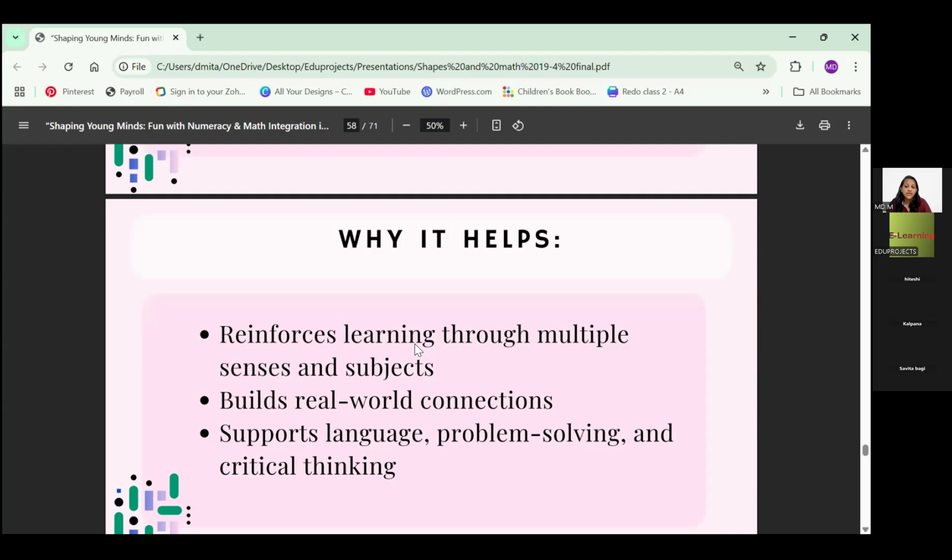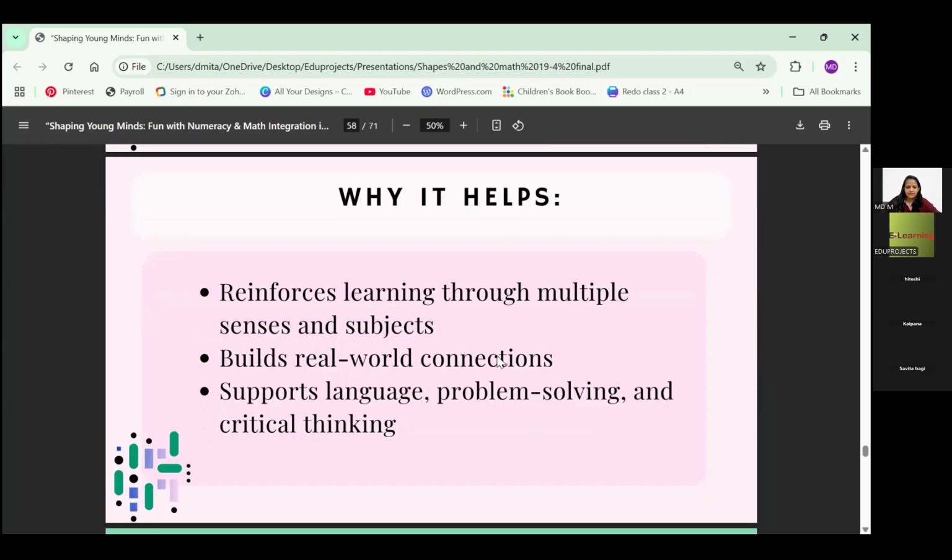It builds real world connections. So they get an idea that shapes is not only a subject that is found, for example, square is not only a shape that is found in books. No, it is found everywhere around us. So that's what they understand. That's what they connect. It supports language, problem solving, critical thinking. Yes, it goes hand in hand.